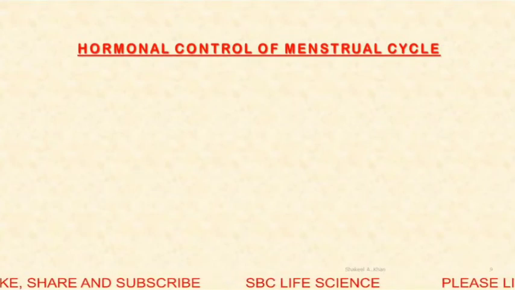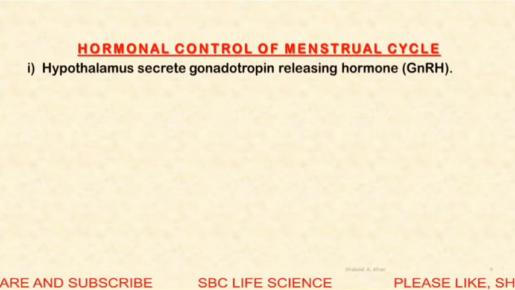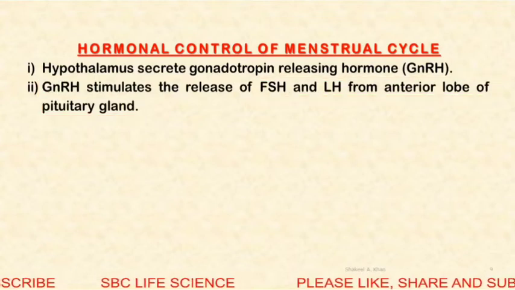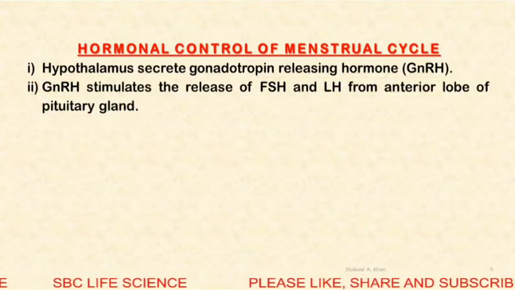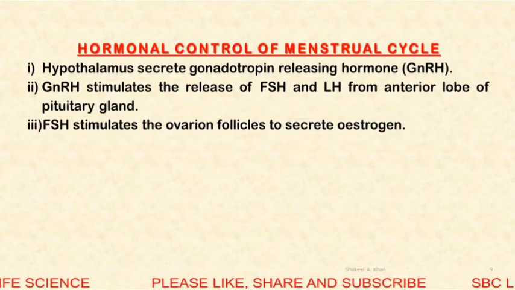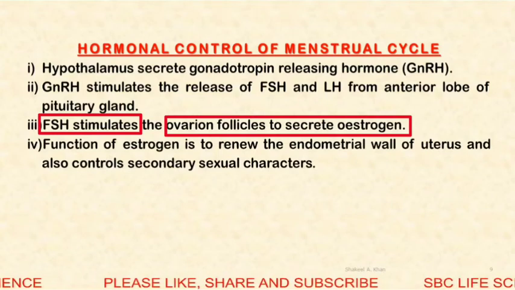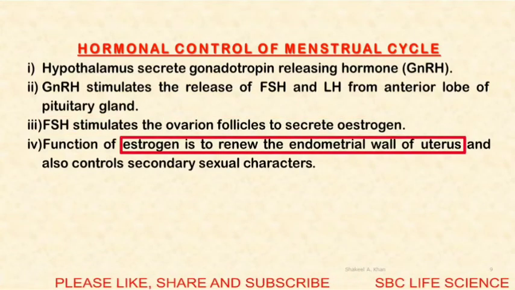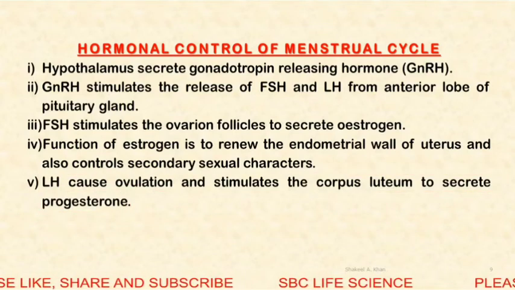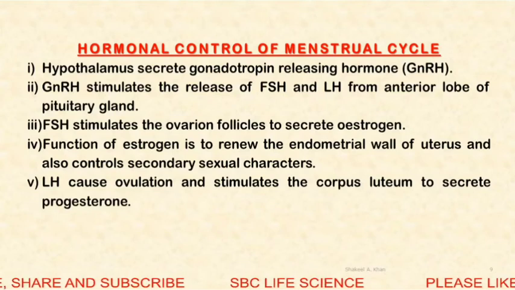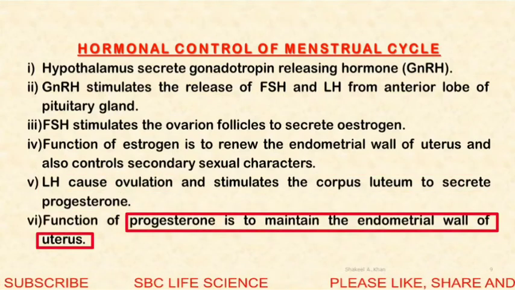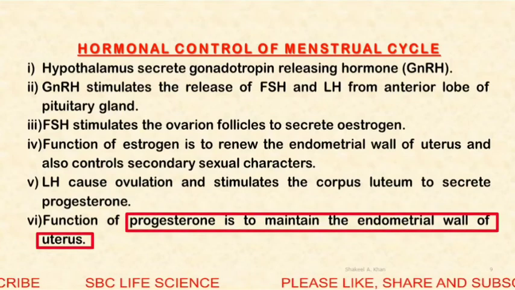Hormonal control of the menstrual cycle. The hypothalamus secretes GnRH. GnRH stimulates release of FSH and LH from the anterior lobe of the pituitary gland. FSH stimulates ovarian follicles to secrete estrogen. Estrogen renews the endometrial wall of the uterus. LH causes ovulation and stimulates the formation of corpus luteum, which secretes progesterone. The function of progesterone is to maintain the endometrial wall of the uterus.